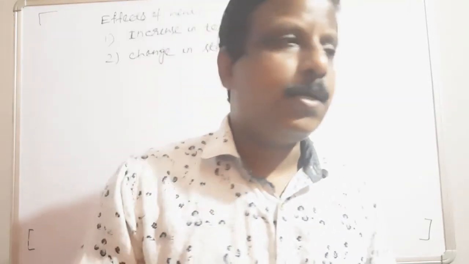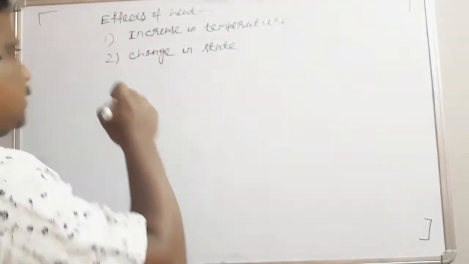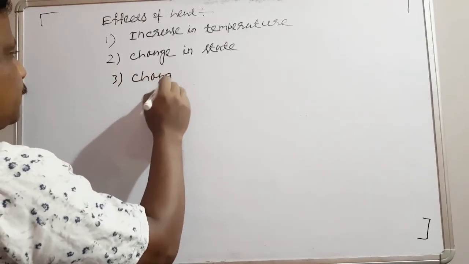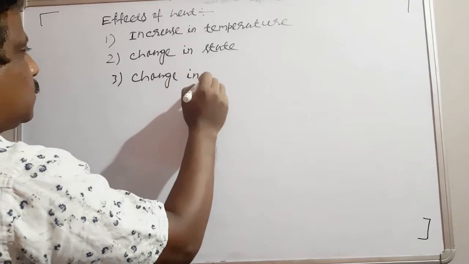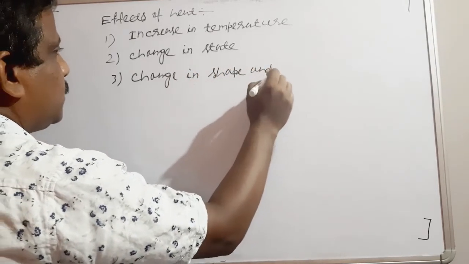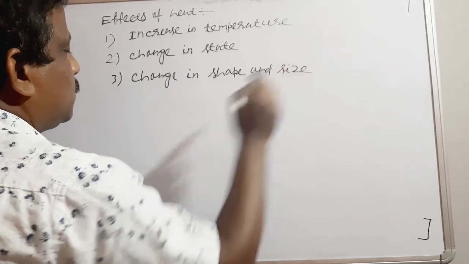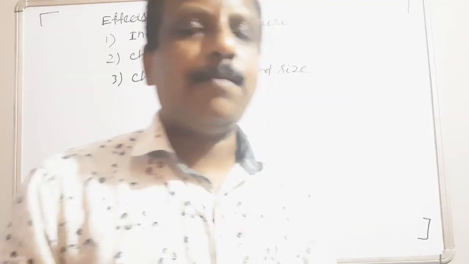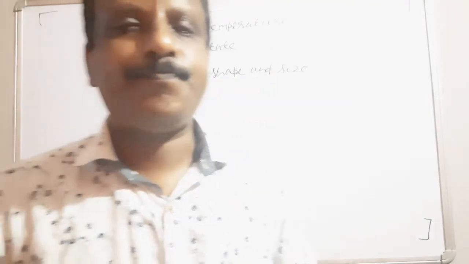Third is change in shape and size. Suppose we are giving heat to a body.